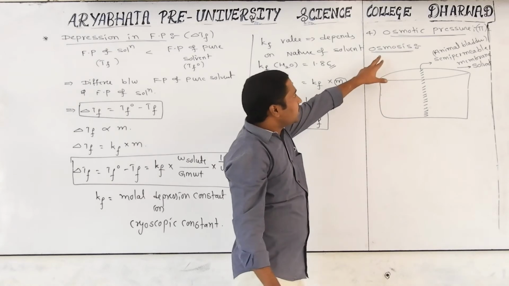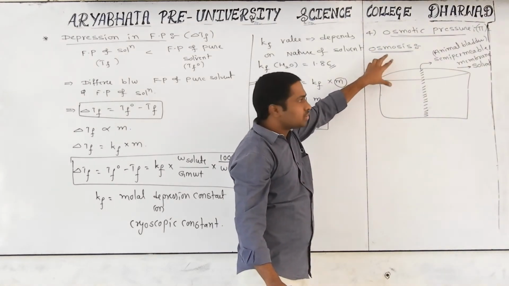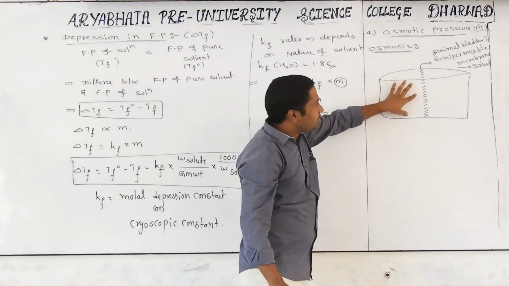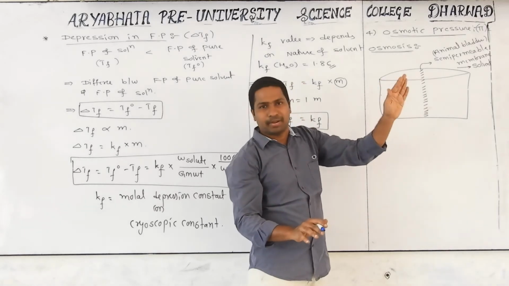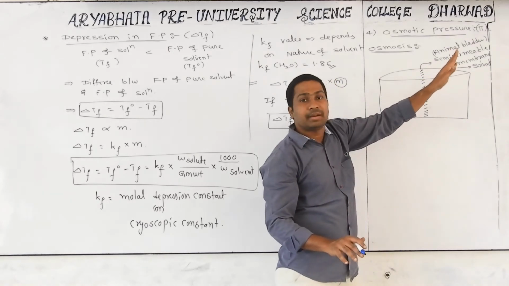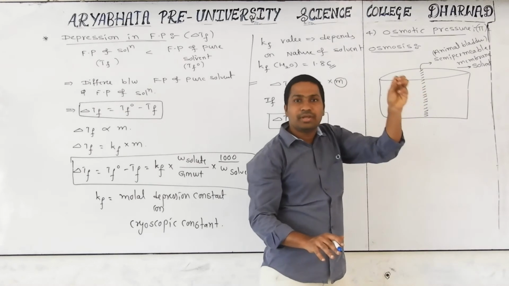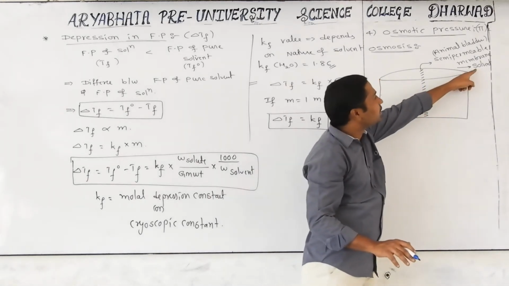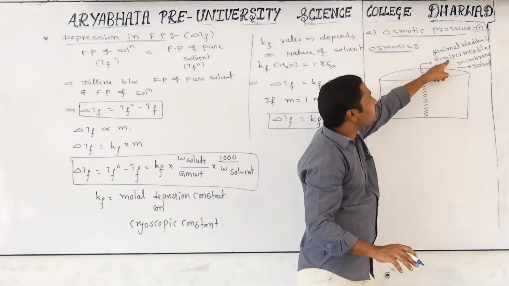To understand osmotic pressure, first we have to discuss osmosis. First of all, take the container or vessel. The vessel will be divided into 2 parts with the help of something like a filter paper, which is specially called a semi-permeable membrane. In that name itself the answer is there: semi. It allows only one type of particle through that paper, and that is the solvent particle. Generally, which are having this nature?